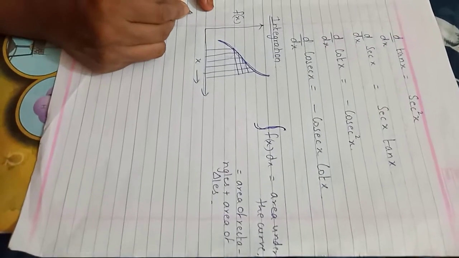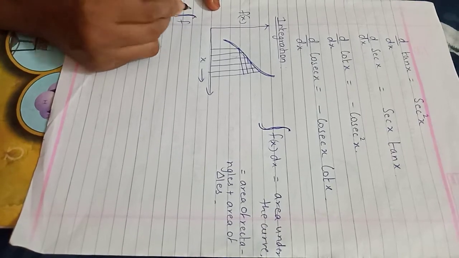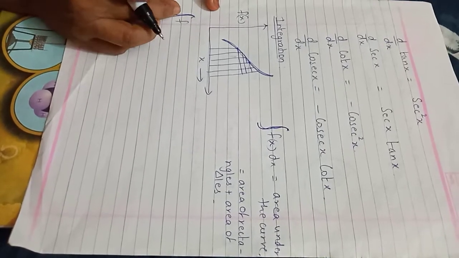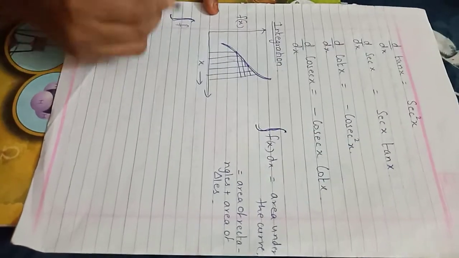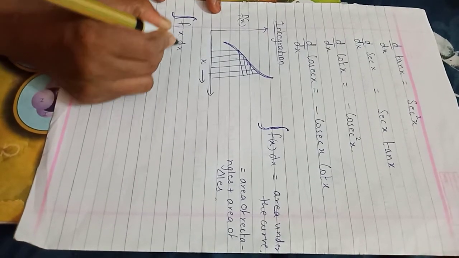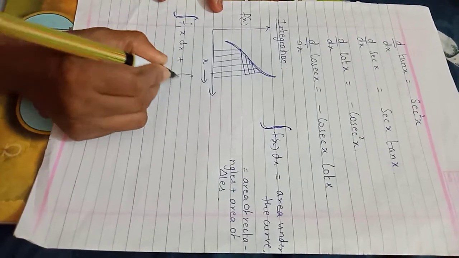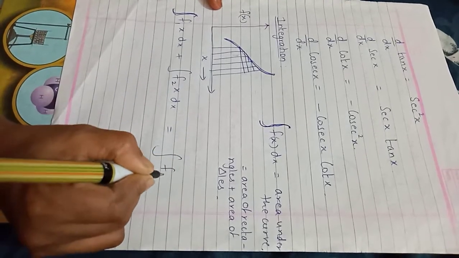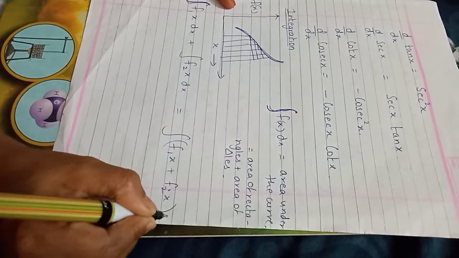Now some formulae regarding integration. This is the symbol, children. You should never write the word integration. You should use the symbol, like a worm or earthworm, hookworm, ascaris, whatever you call it. Look here: integration of f1(x) dx, plus integration of f2(x) dx, is equal to the total integration of f1(x) plus f2(x) dx.